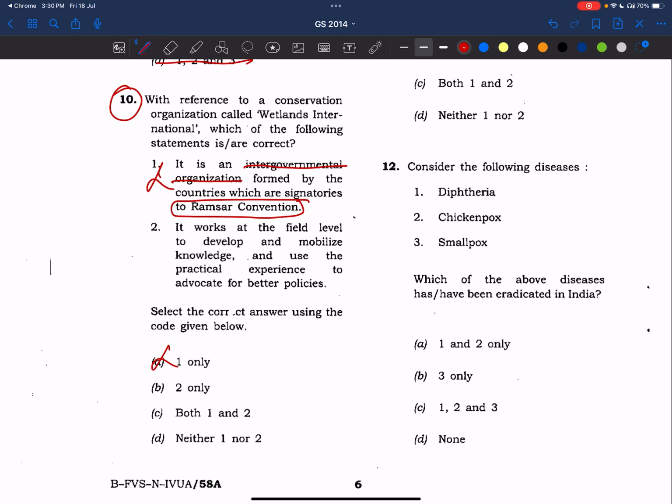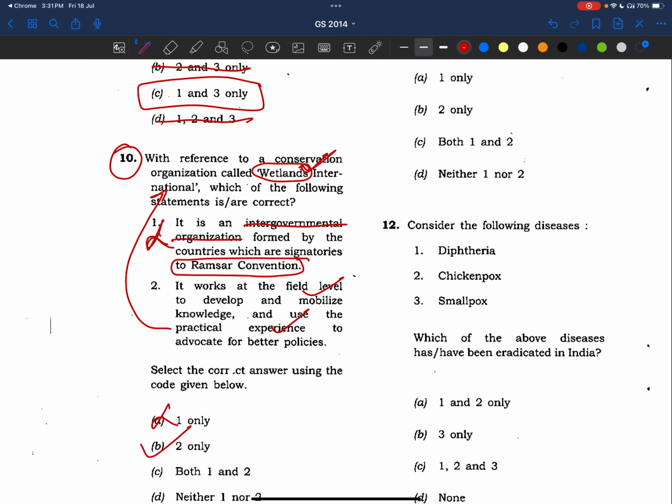No, it works at field level to develop and mobilize knowledge and use the practical experience to advocate for better policies. Here, this is complementing the objective of Wetlands International. What is Wetlands International? It is working on wetlands. If it is working on wetlands, it will try to develop field experiences, and better practices will be given; conservation, preservation, all these things it will be looking at. So this statement is wrong and the second statement is correct. What we should do is make notes on the Wetlands International topic and also the Ramsar Convention.